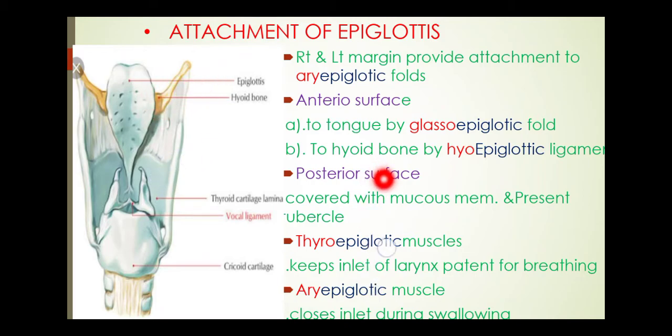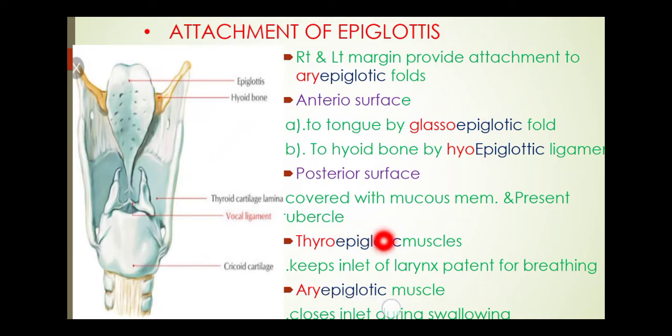Now the posterior surface, we can see here, is covered with mucous membrane and presents a tubercle. It is covered with mucous membrane and it has the tubercle. Now the muscle, the thyroepiglottic muscle, here is the thyroepiglottic muscle, in relation between the thyroid cartilage and epiglottic cartilage.